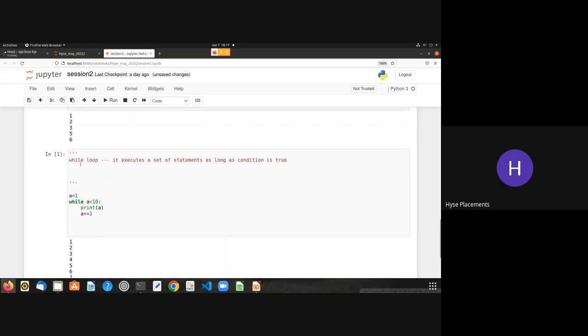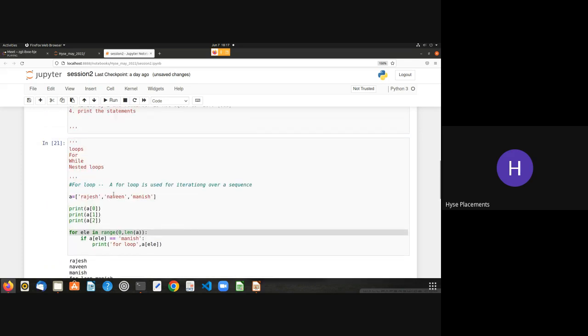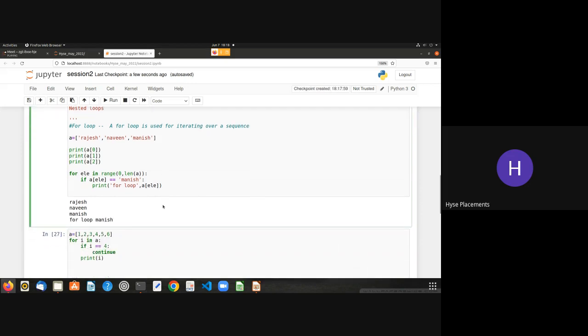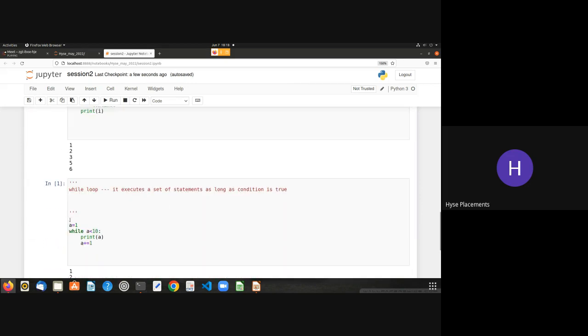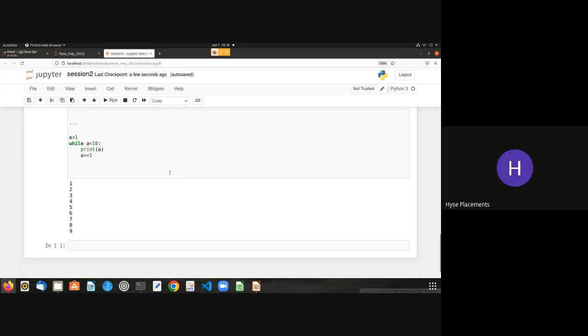Remember, you can clearly see, for the for loop I've given a definition here: a for loop is used for iterating over a sequence, and a while loop executes a set of statements as long as the condition is true. Whatever condition you give, here I have given a less than 10, but you can give whatever condition you want. Until that condition is satisfied, it repeats the loop. If the condition is not satisfied, then it stops the loop at that point.